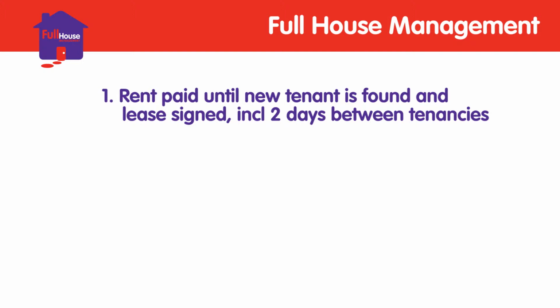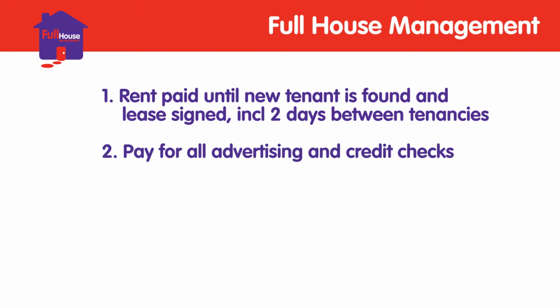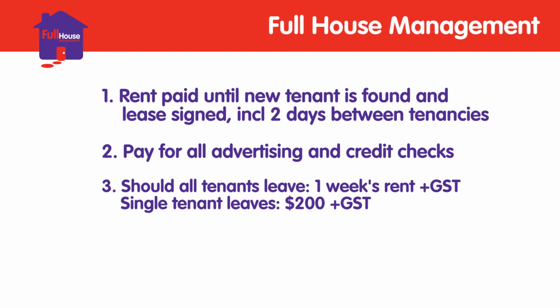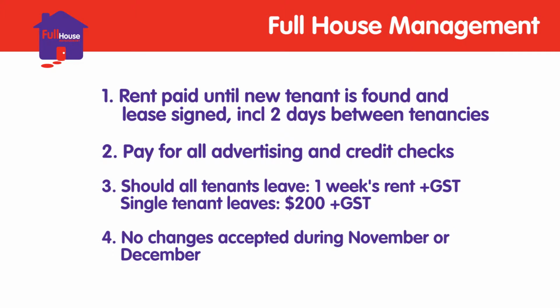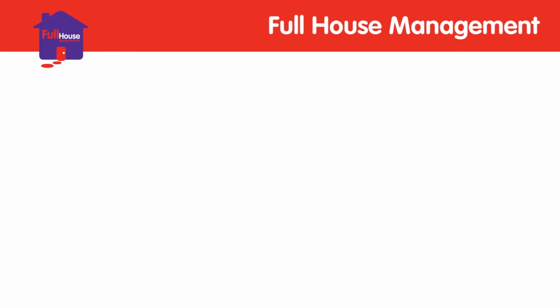This will include 2 days between tenancies. You'll need to pay for all advertising incurred and all credit checks. An administration fee of 1 week's rent plus GST will apply if all the tenants are wanting to leave, or in the case of one tenant, the fee will be $200 plus GST. We'll not allow for any changes to be done during the months of November and December.